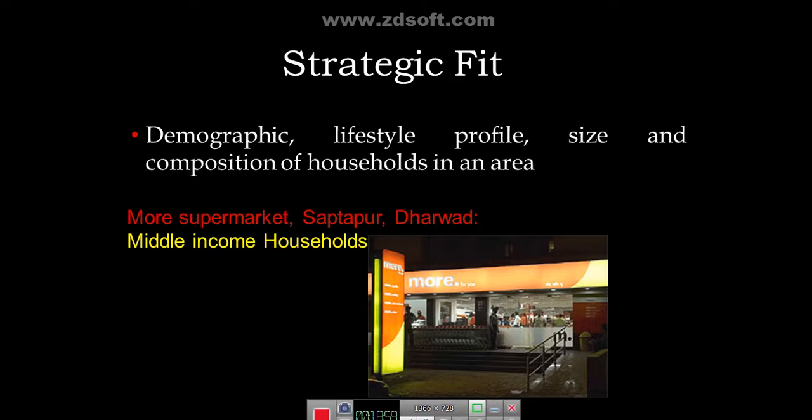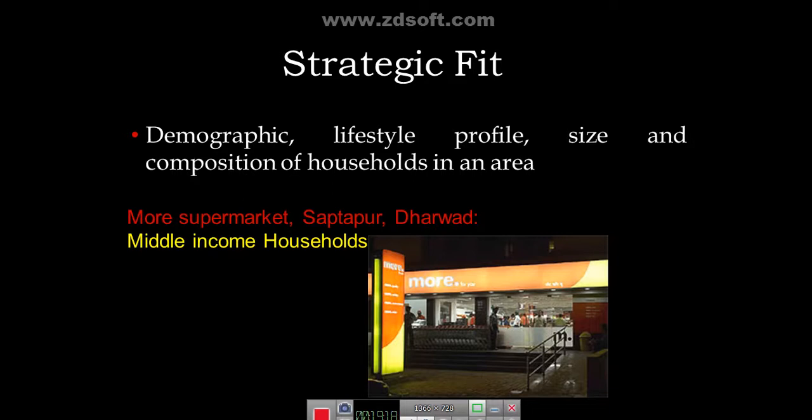So in the strategic fit, the retailer considers the demographics, meaning age, gender and economic conditions, lifestyle profile, and the size and composition of households in an area.